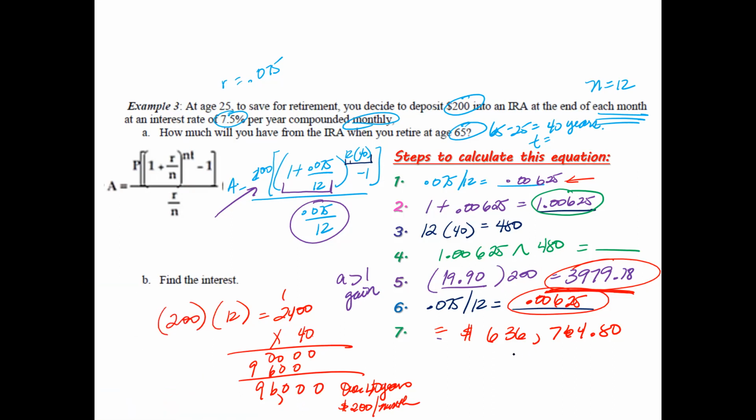So take that minus 96,000, bring down the 80 cents.